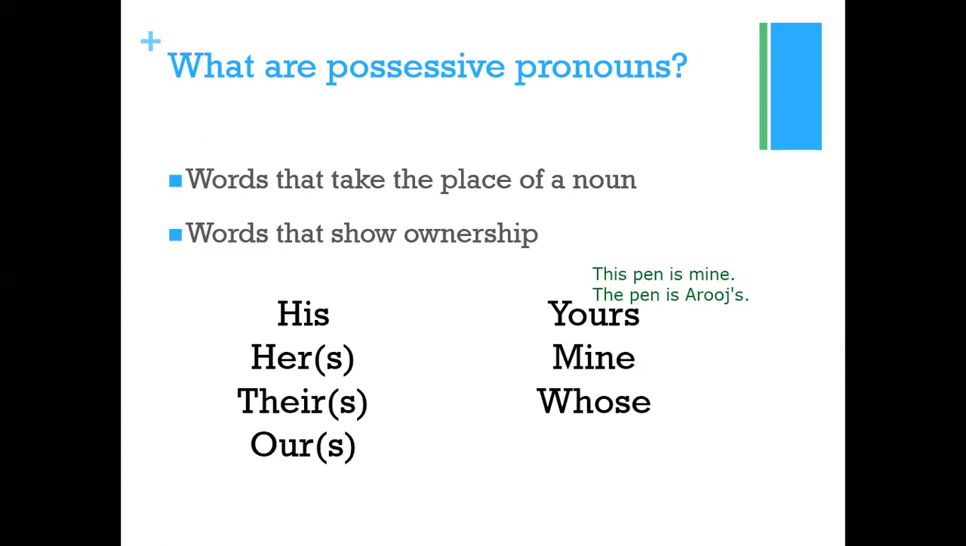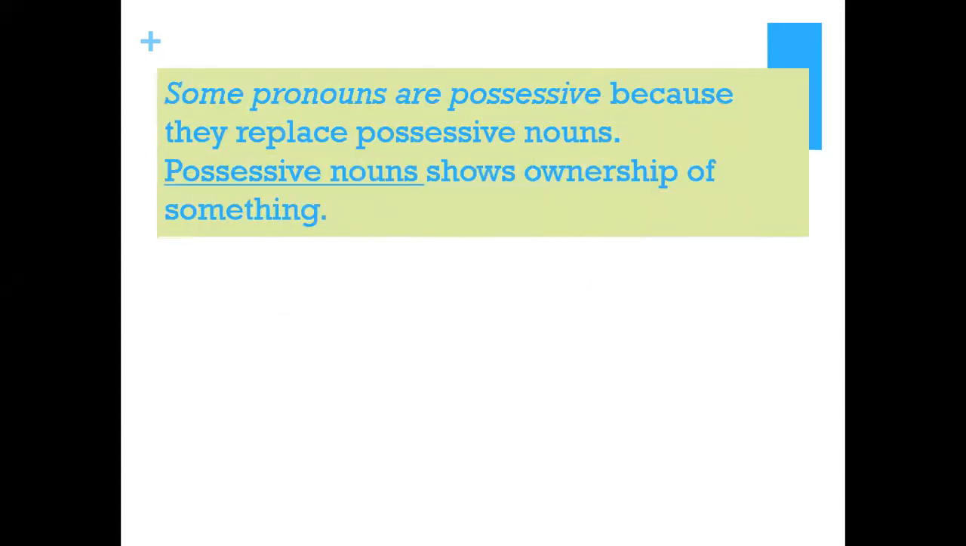Okay, next one. Some pronouns are possessive because they replace possessive nouns. Possessive nouns show ownership of something. What are possessive nouns? Like the Arooj I wrote earlier. Whenever you are showing possession, that something belongs to someone, either you can use a possessive pronoun or you can use a possessive noun, right? For example, Arooj's pen.